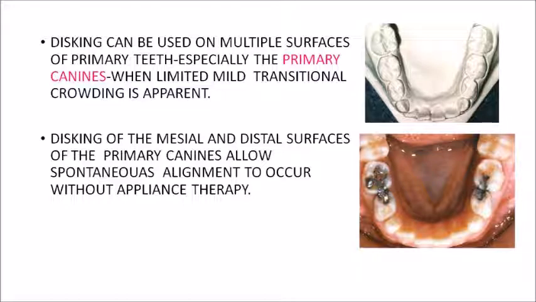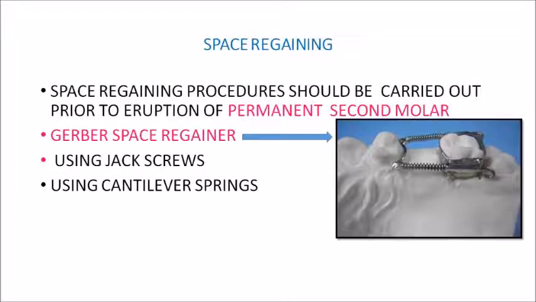So this is a case scenario where there is a mild arch length deficiency, which is exhibited by mild anterior crowding. Here we are not going for a serial extraction, but rather for proximal disking or proximal stripping of your mandibular deciduous canines, and this has helped in the alignment of your permanent incisors. So in preventive orthodontics, we are maintaining the space, whereas in interceptive orthodontics, we are trying to regain the space which was lost due to the mesial migration of the tooth adjacent to the extraction space.